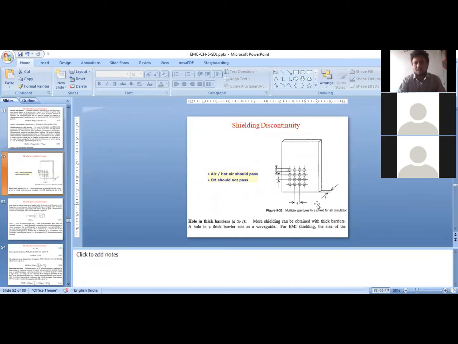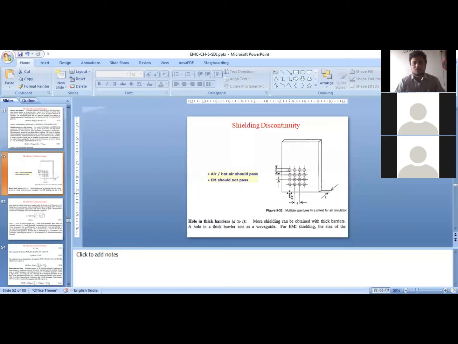So here, if the thickness of the shield is large enough, these are the holes where copper is not there or where metal is not there. We have removed metal from that portion, so it is a hole, air is there. So this particular hole may act like a circular waveguide. A circular waveguide you have studied. What is a waveguide? It's a hollow metallic pipe that passes high frequency signals. Waveguides are also called high pass filters.